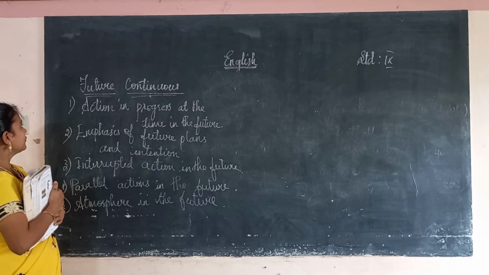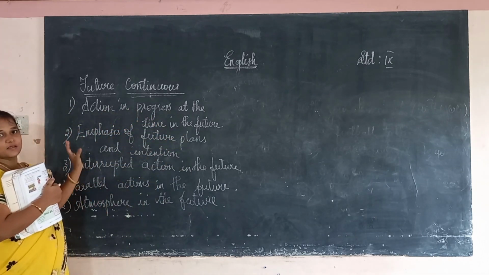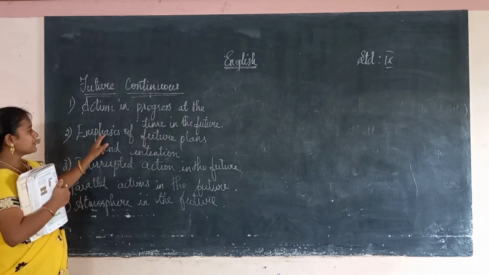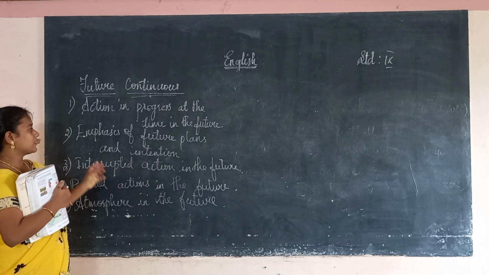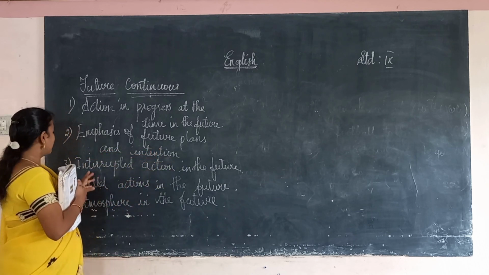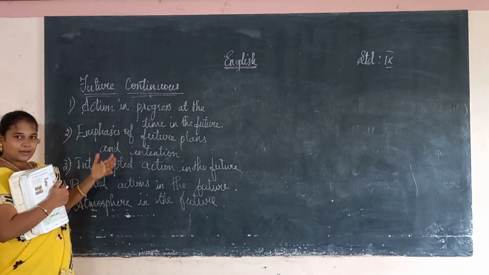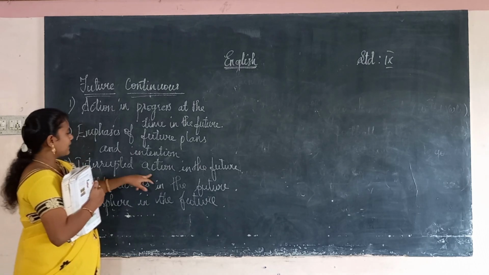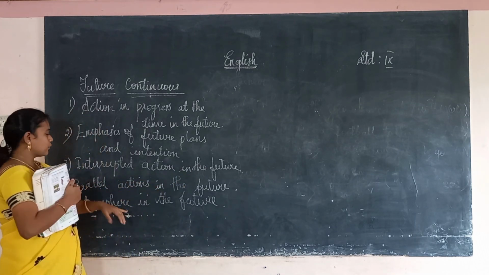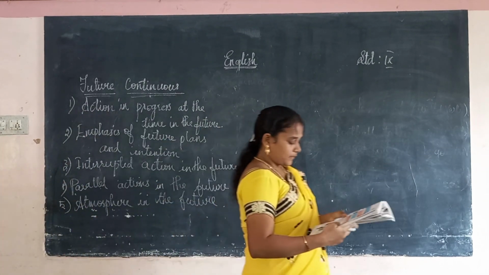So these are the areas where we will use the future continuous. Action in progress at the time of future: the action is going on, the progress, the result we will see only in the future tense. The emphasizing of the future plan or intention: we are implementing the plan in the future, plan or intention. Everything will happen only in the future. Next, the interrupted action in the future. The parallel action in the future. The atmosphere in the future. I will explain you one by one with examples.